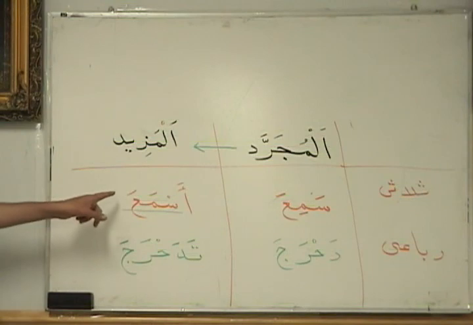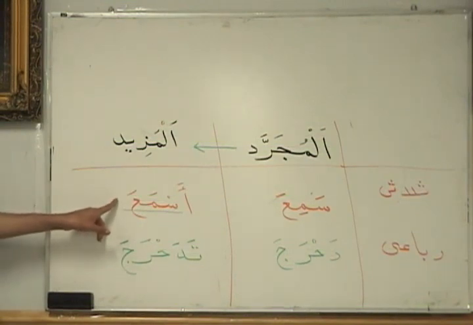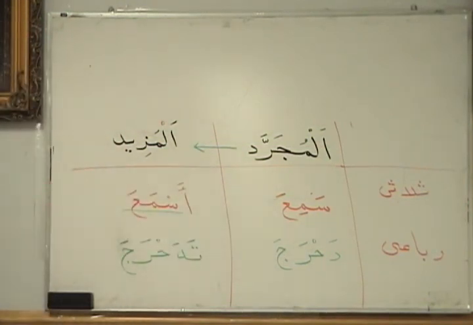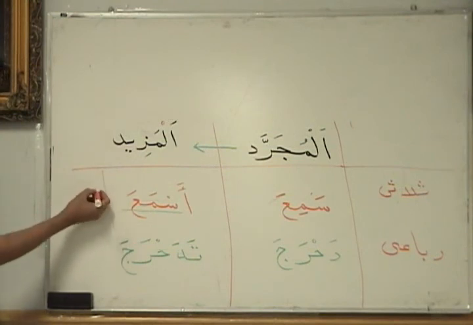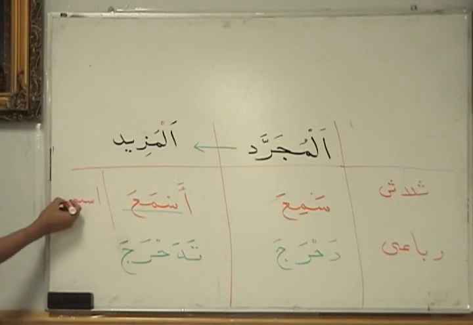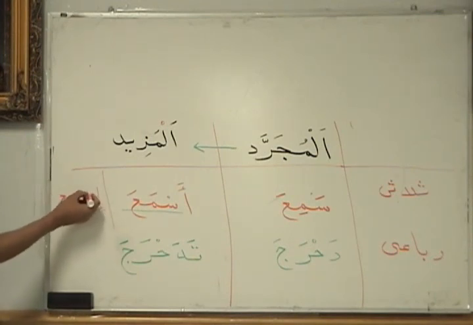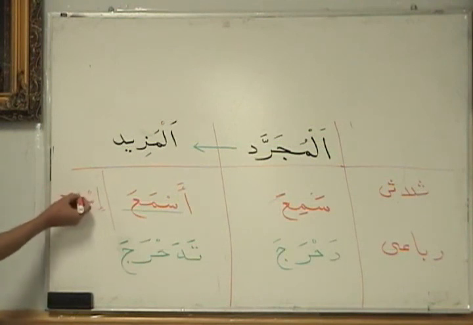Okay, this is mazid. Thulathi mazid, right? Is it ruba'i mazid or thulathi mazid? Thulathi. Why is it thulathi mazid? Because it has the 3 root letters. The root letters are 3, sin, mim, and ayn. Okay, if we gave it a different flavor, istama'.